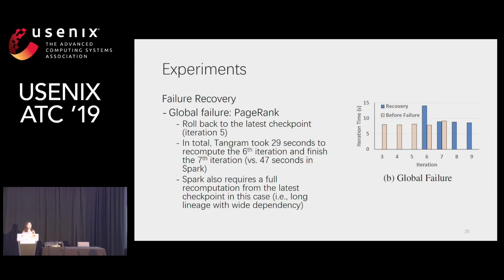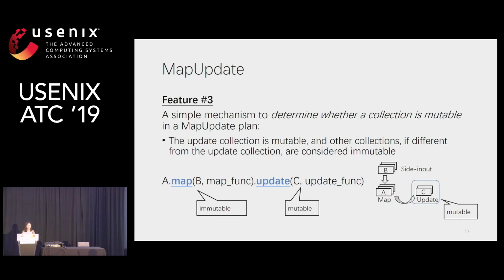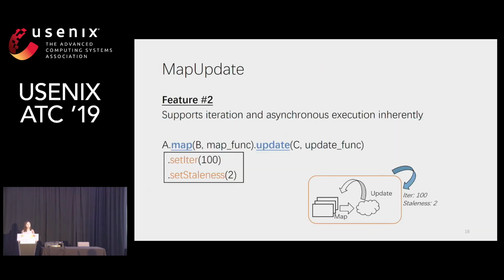Hi, for feature 2, you mentioned that you can set the staleness to guarantee the consistency. Can you elaborate a little bit on that? Okay, so I think this notion of staleness mostly comes from work by Petuum, which is designed for distributed machine learning. So the staleness means the bounded delay among the partitions.